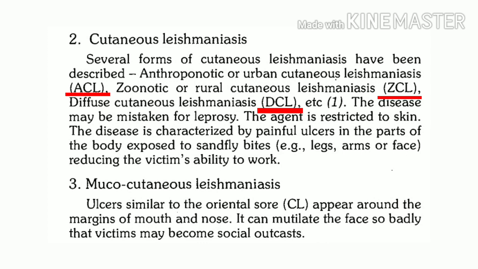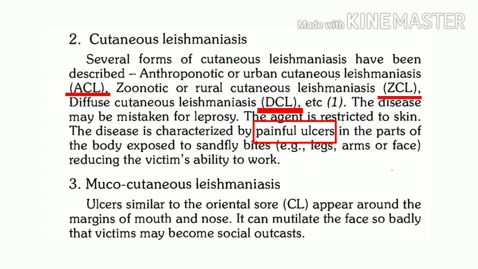In addition to this, there can be diffuse cutaneous leishmaniasis. Now, as the name cutaneous leishmaniasis suggests, definitely the agent in this form is restricted to the skin. And the characteristic manifestation we get in cutaneous leishmaniasis is ulcers. These ulcers are very painful, and these ulcers are mainly seen in the areas which are bitten by sandflies.